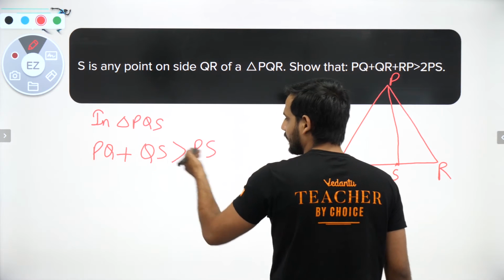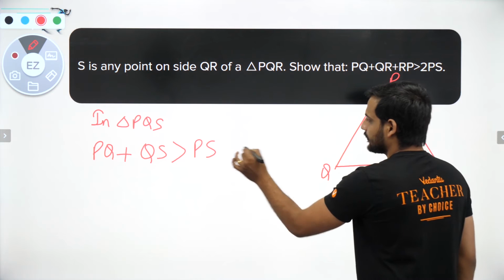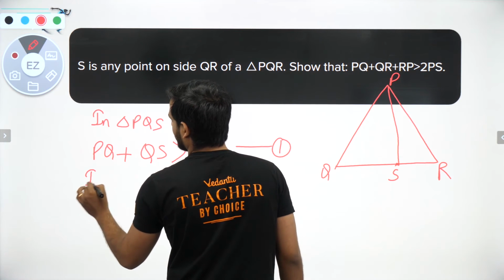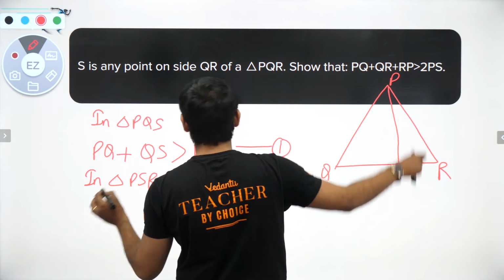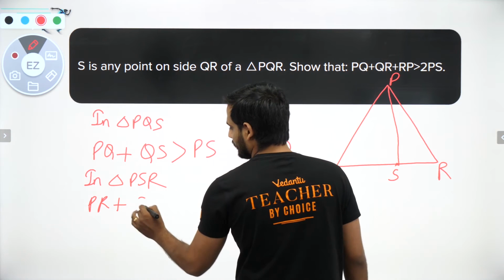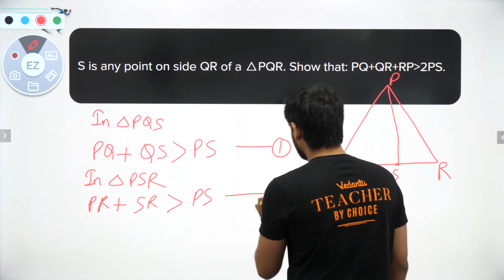Why have I taken greater than PS only? Because I want PS on one side. So let us say this is my first equation. Now let us take the triangle PSR. I can say PR plus SR is greater than PS. This is my equation 2.